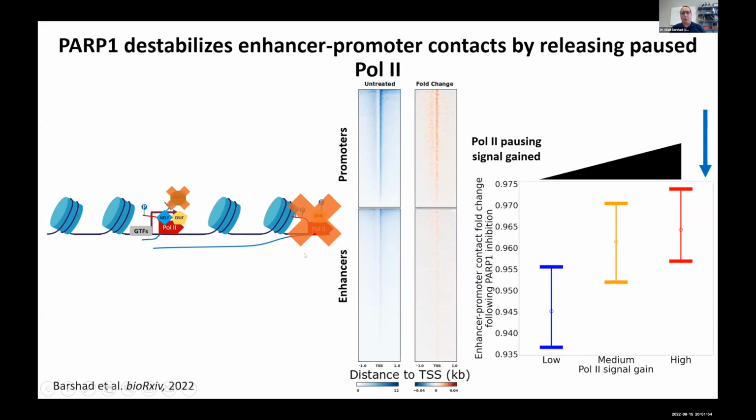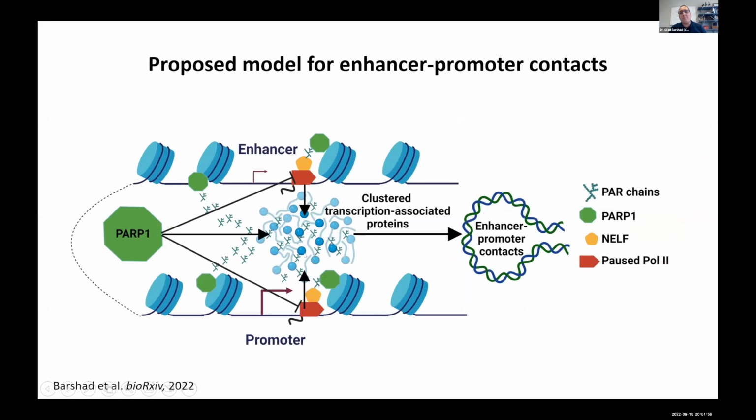So to summarize everything that I've shown you: paused POL2, which so far was not very understood in terms of function, but it's very common across metazoans, seems to stabilize enhancer promoter contacts. I've also shown you that PARP1, which is an important chromatin and transcription regulator, seems to stabilize enhancer promoter contacts globally as well. However, through its action on paused POL2 and the release of paused POL2 into productive elongation, it seemed to also have a destabilizing effect in steady state.